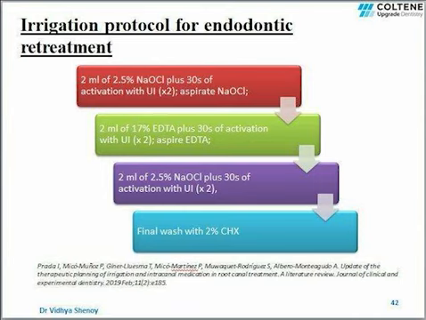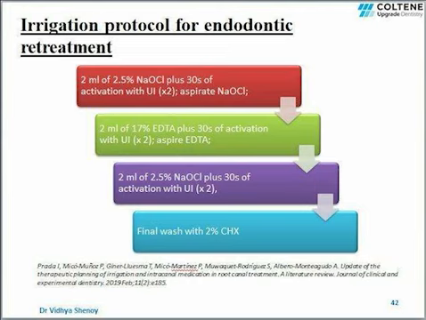Once the Gutta-Percha is removed and canal impediments are managed, next step is chemomechanical preparation of the canal. Irrigation is the most important aspect of canal preparation. So this is the irrigation protocol for endodontic retreatment.